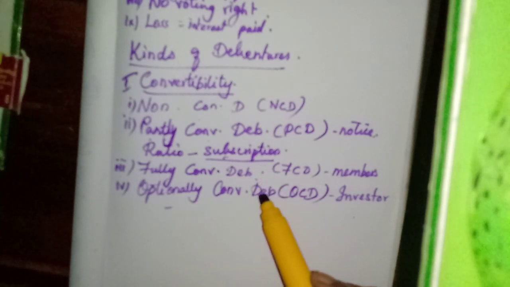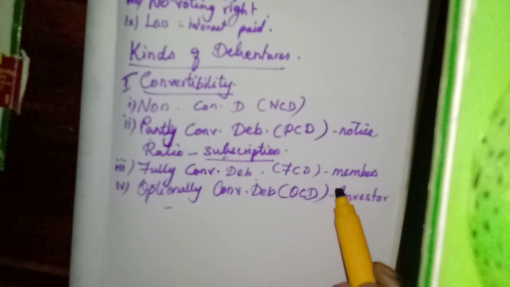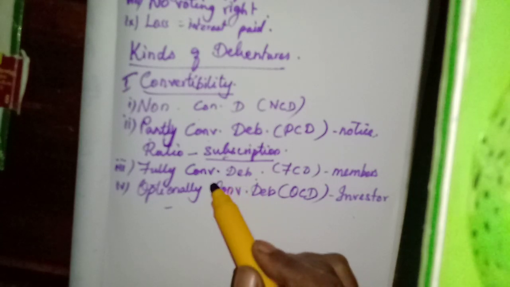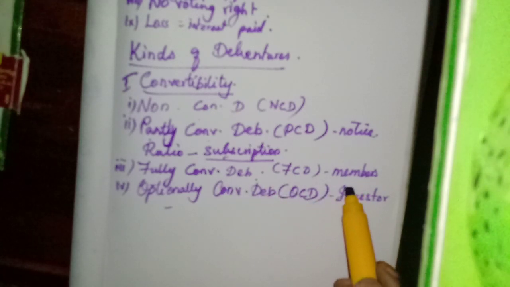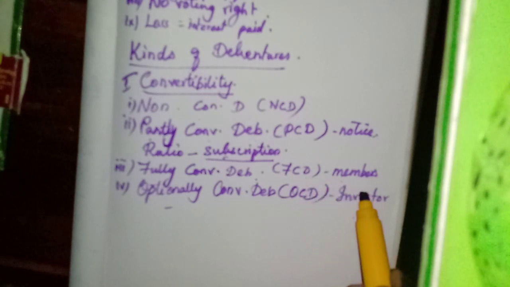Then fully convertible debentures also will be done after the issuer's notice, and once the debentures are converted into shares, the debenture holders will become the members, because they are converted into equity shares.